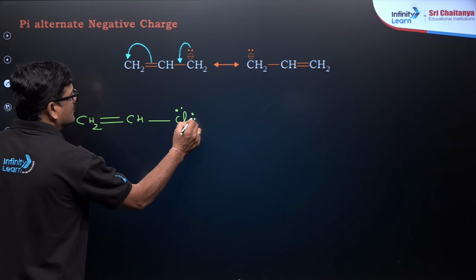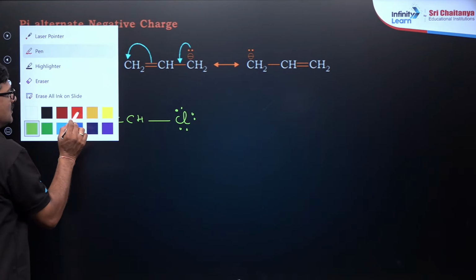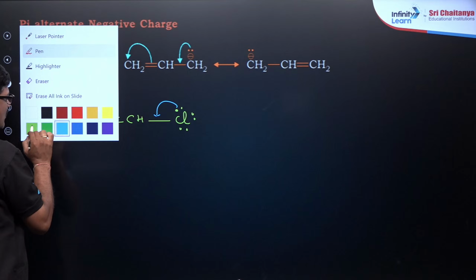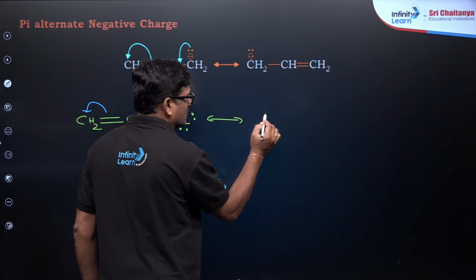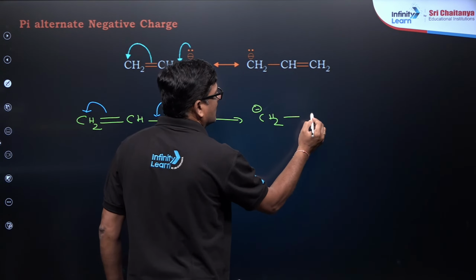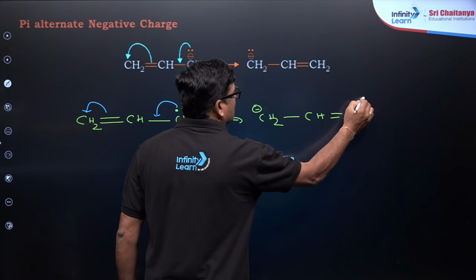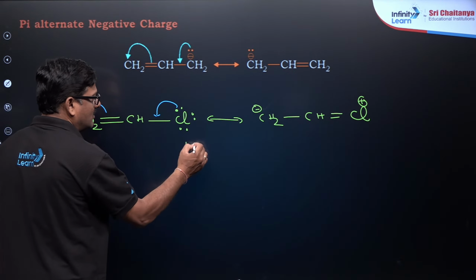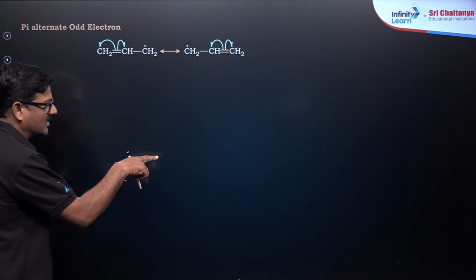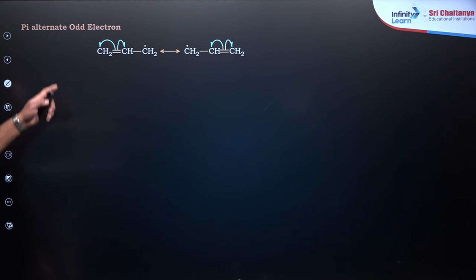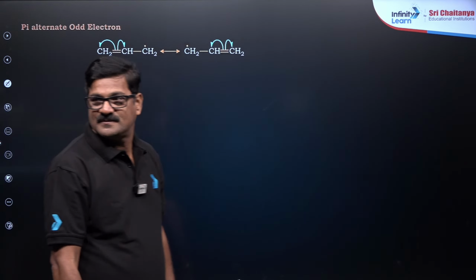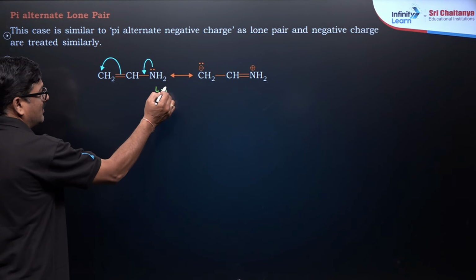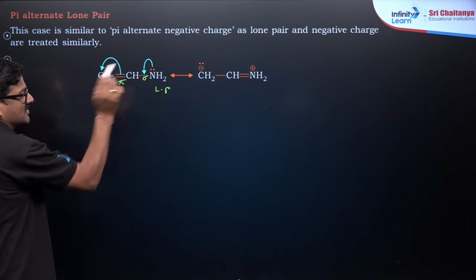So negative, this can come like this, so that आपका और एक structure भी बना सकता हूँ. So it is going to give CH2 minus, CH double bond Cl plus. So this is called lone pair, and this is called lone pair sigma bond and pi conjugation. अगले slide में आपको दिखाने वाला हूँ. So this is odd electron is participating, and you can see positive charge is participating. Lone pair is participating. Lone pair, sigma bond and a pi bond conjugation.